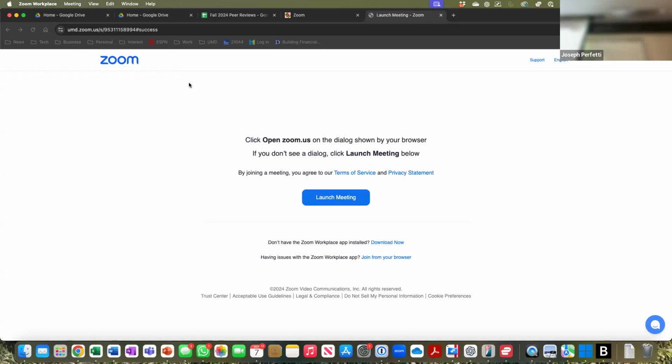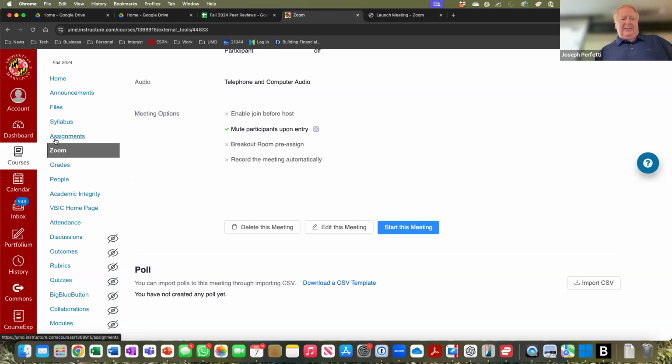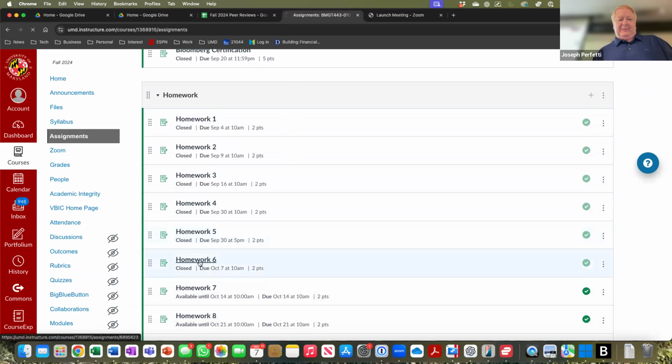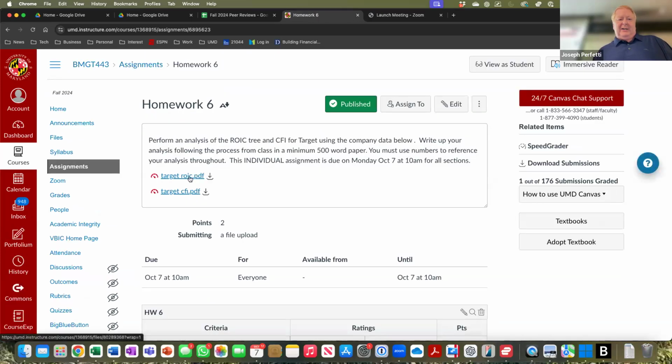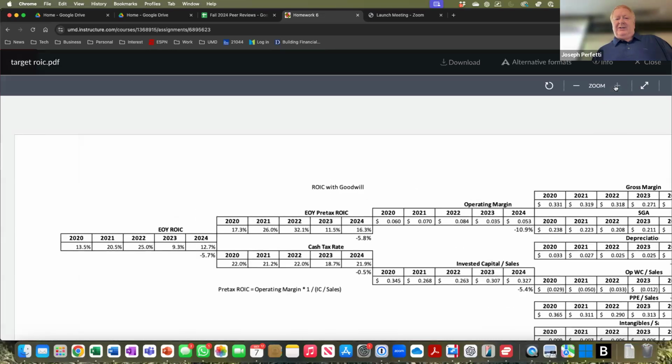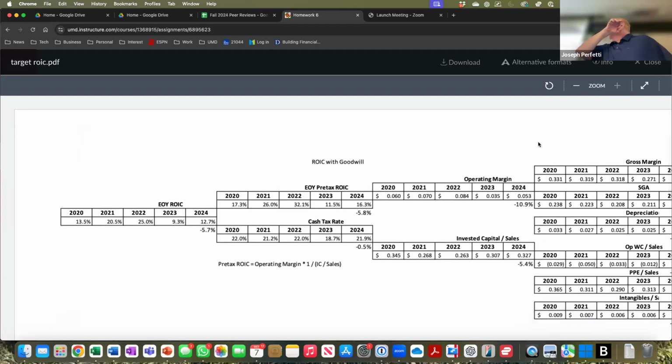So for this week, you had to complete homework 6, which was an ROIC tree and CFI analysis for Target, or Target, depending on your pronunciation. So let's go back and do that. Here is homework 6. Here are the PDFs, and I'll start with the Target ROIC. As you go through this, you had to go through both level analyses. So I'll start with the ROIC tree, first level analysis.